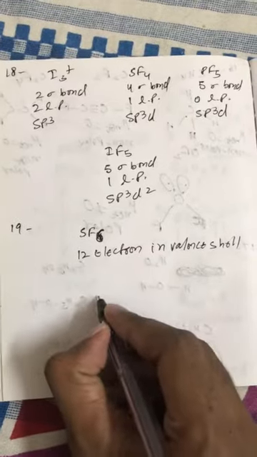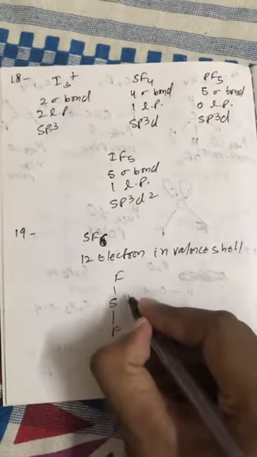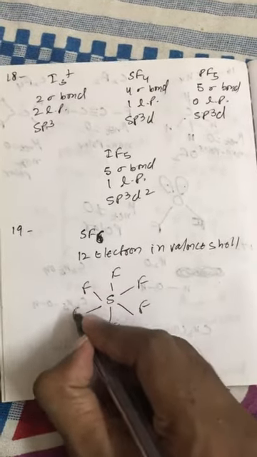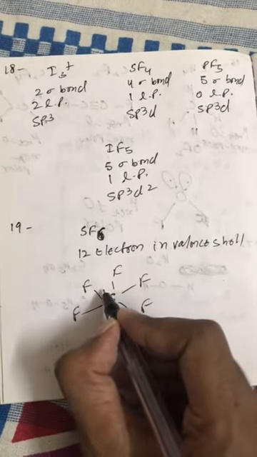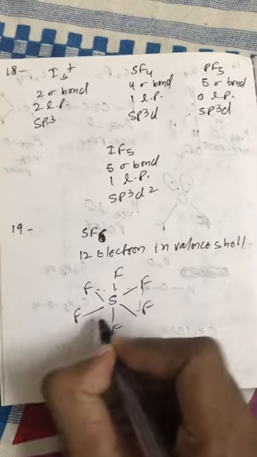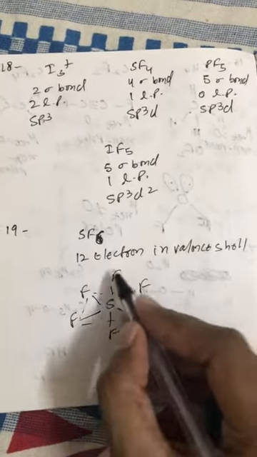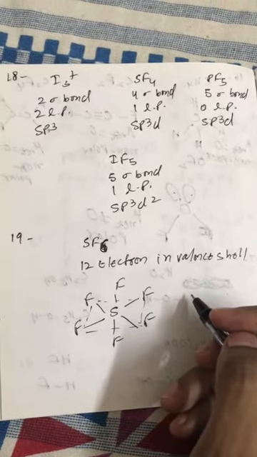Now SF6 is octahedral in shape. So in the octahedral structure, all SF bonds will be identical. So we have 6 SF bonds, and all SF bonds will be identical to each other.